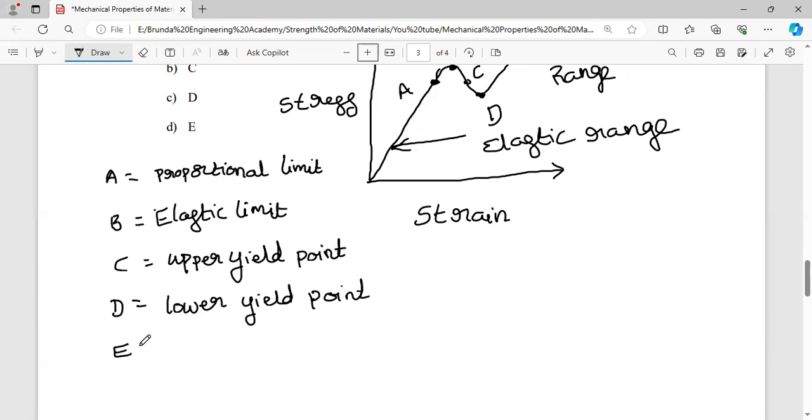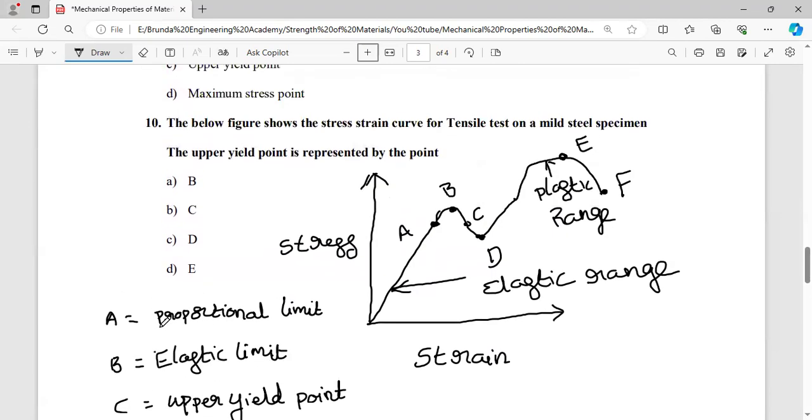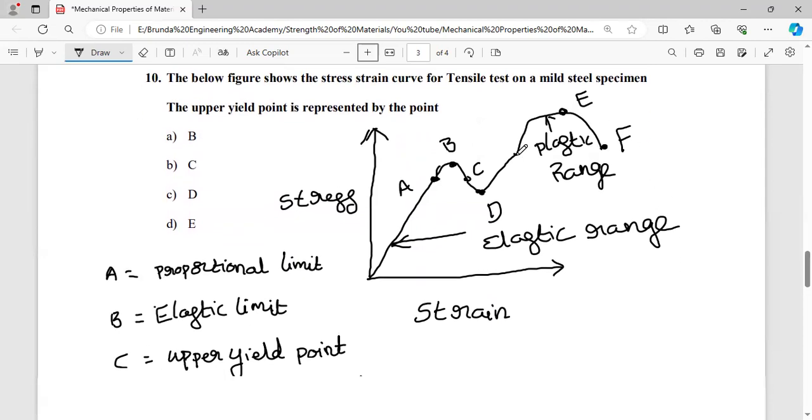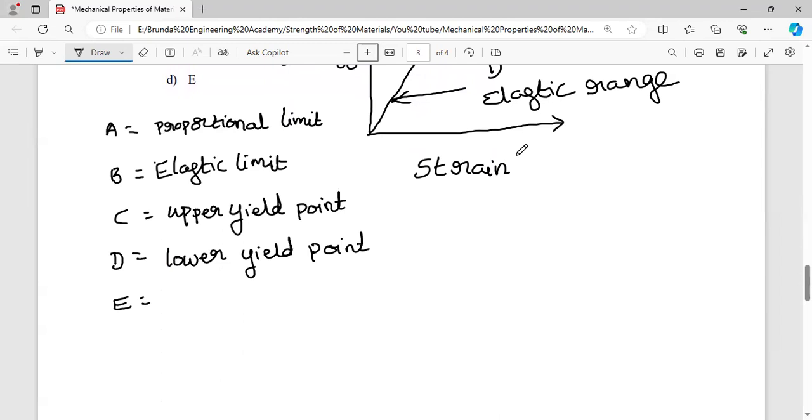Next, coming to the point E. Point E is the ultimate stress. Next, coming to F. F is the failure point or breaking point.